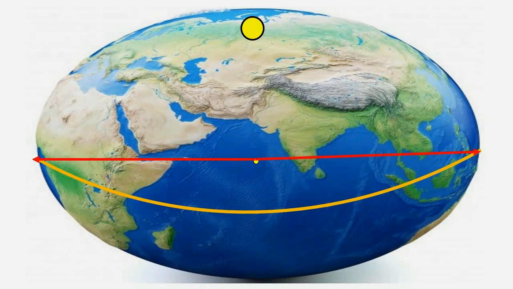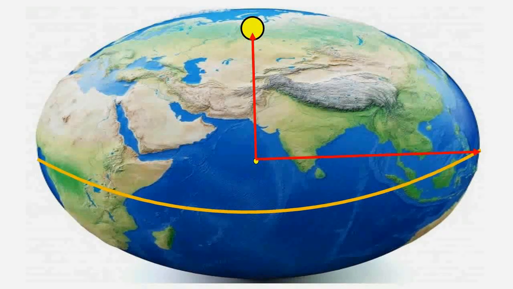Look at this point and this point. These points appear to be at the same height as the center, because the equator is really at the same height as the center. Look at this distance between the center and the pole, and this distance between the center and the equator. Are they equal? They are not equal. Pole is closer to the center as compared to the equator.